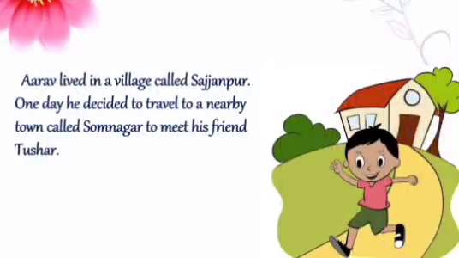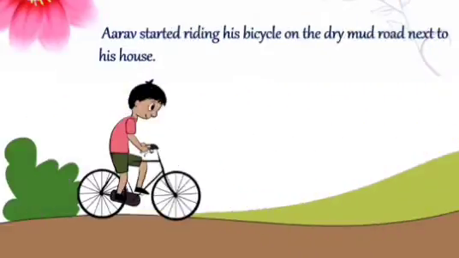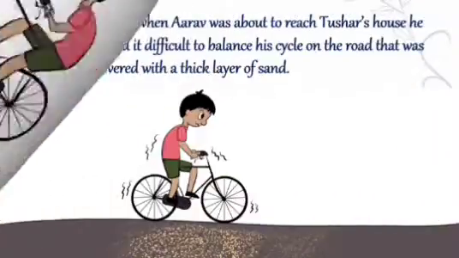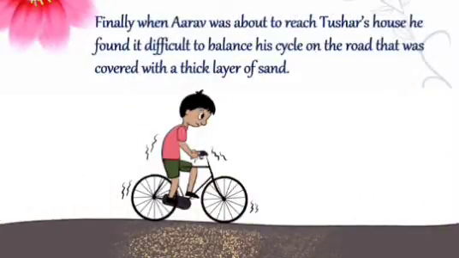Let us begin this chapter with a story. Arav lived in a village called Sajjanpur. One day he decided to travel to a nearby town called Somnagar to meet his friend Tushar. Arav started riding his bicycle on the dry mud road next to his house. Soon after that, he reached a bumpy road with lots of big stones on the way. Finally, when Arav was about to reach Tushar's house, he found it very difficult to balance his cycle on the road that was covered with thick layer of sand.